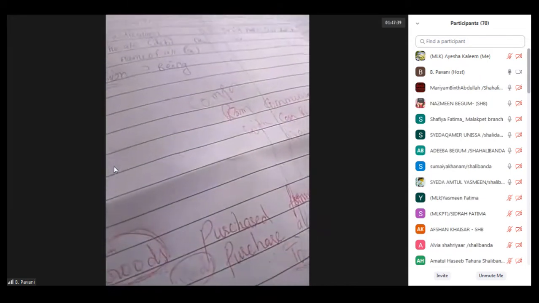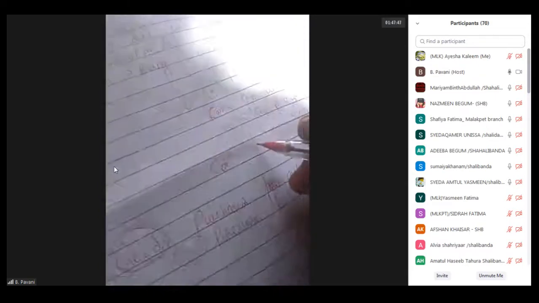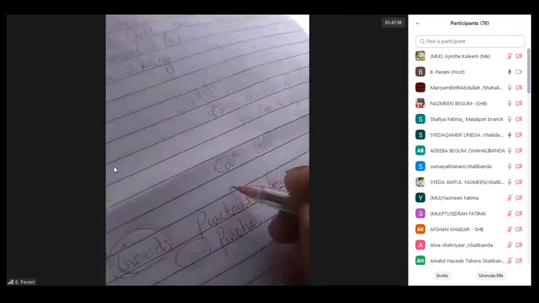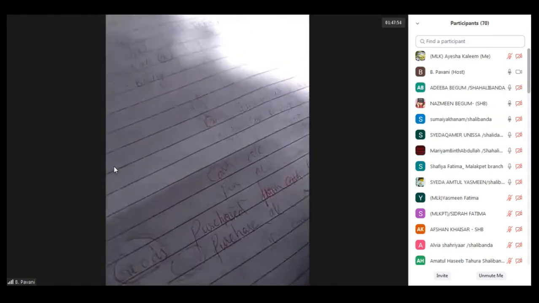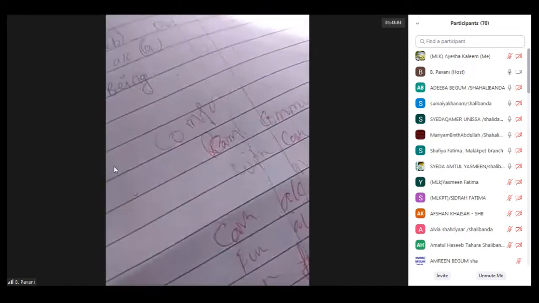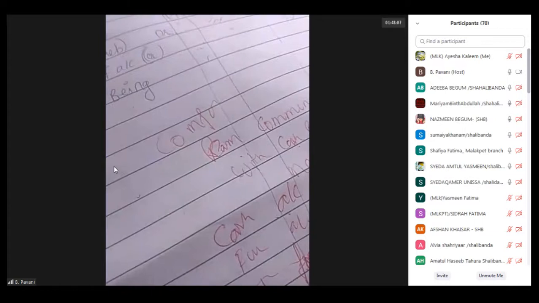Instead of writing separate entries as cash account to capital, furniture account debtor to capital, machinery account debtor to capital, we write the entry as cash account debtor, furniture account debtor, machinery account debtor to capital account. So at a time, I have debited the three accounts. This is called a compound journal entry. Is it clear? Yes, ma'am.